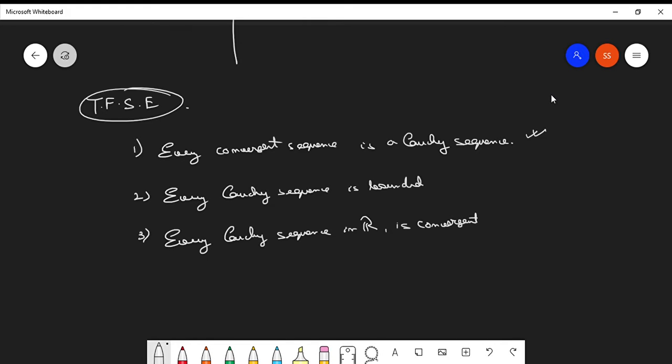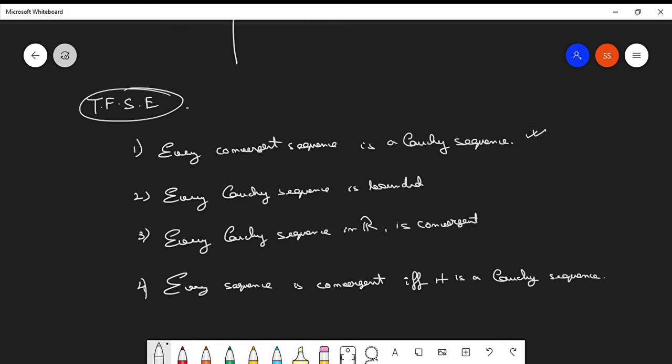From the equivalence of these statements, we get the fourth, final and most concluding point, which says that every sequence is convergent if and only if it is a Cauchy sequence.